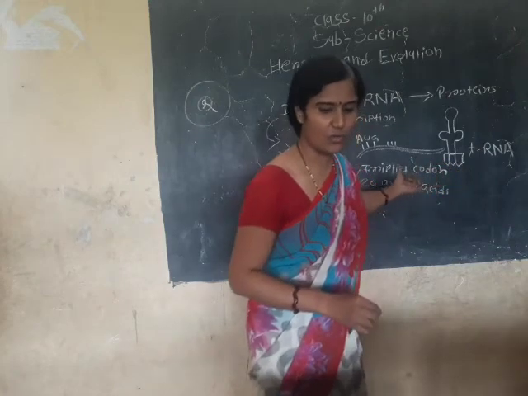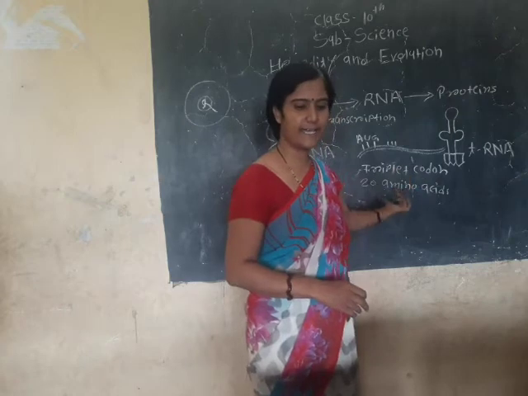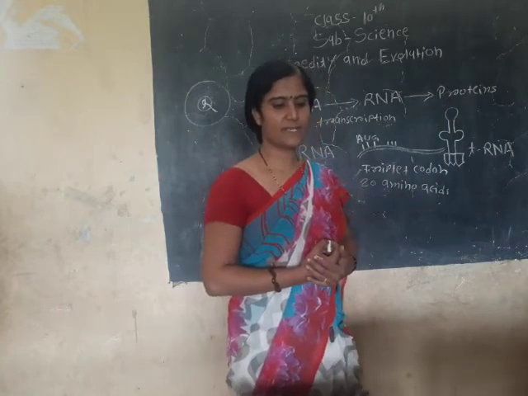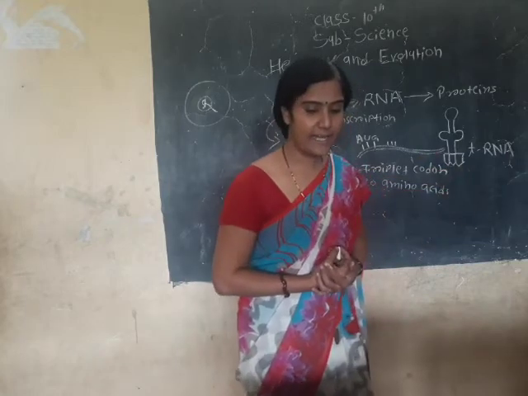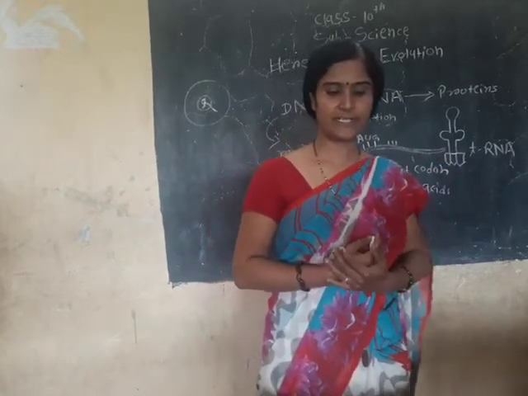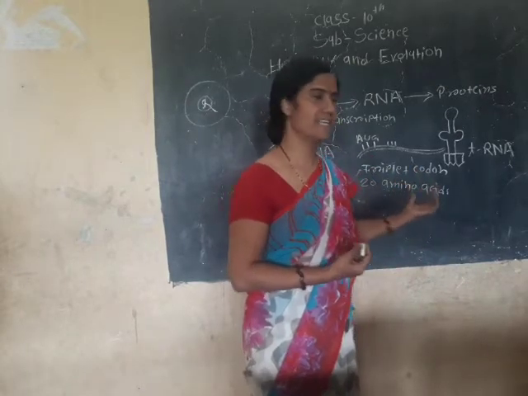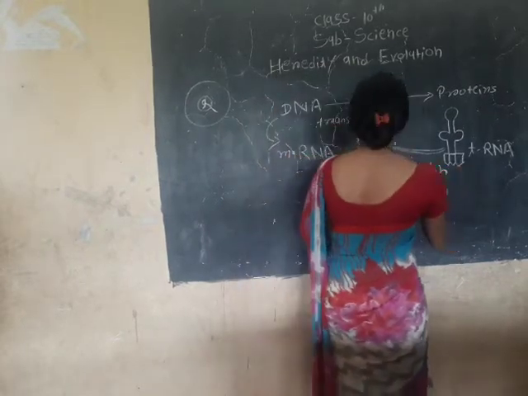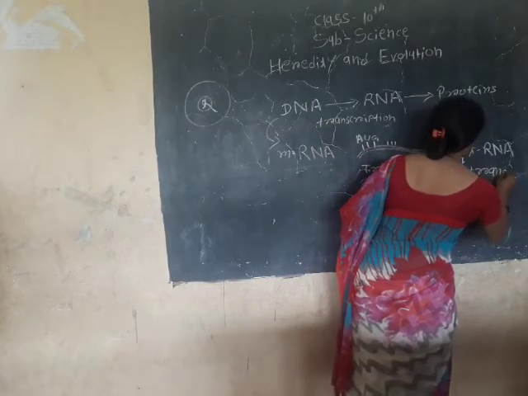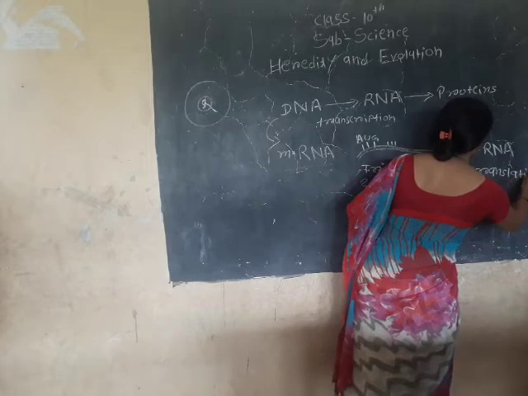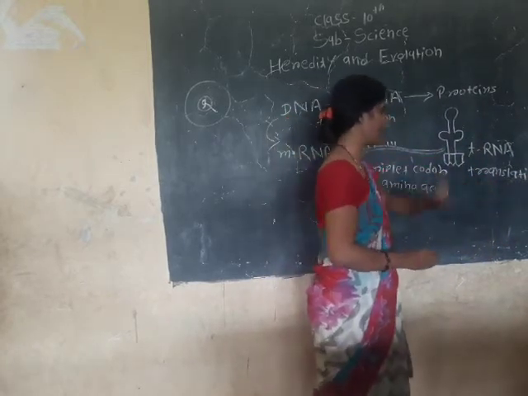So, as per the message of mRNA, amino acids are supplied by the tRNA. For this purpose, tRNA has anticodons. tRNA has anticodons having the complementary sequence to the codons of mRNA. This is called translation. You know very well, that is known as translation.